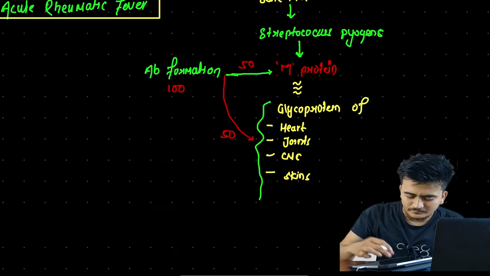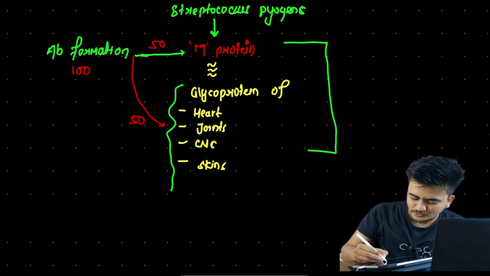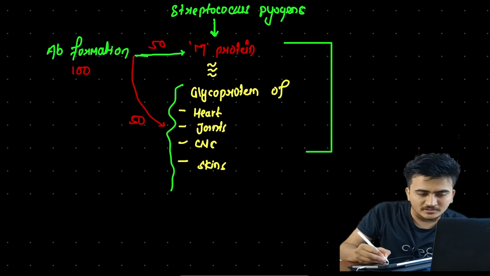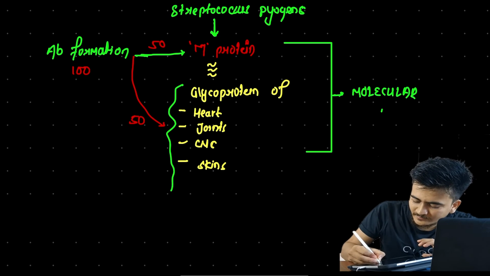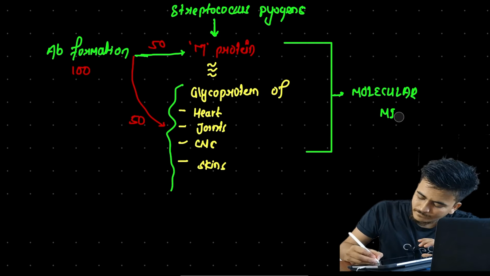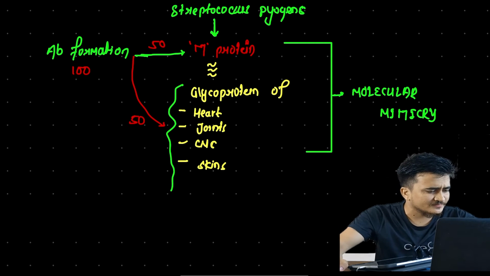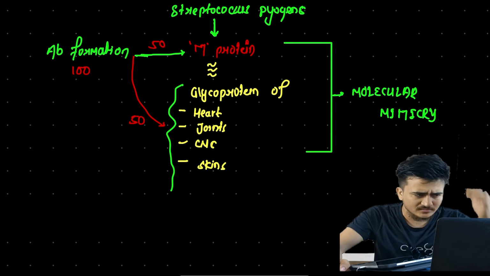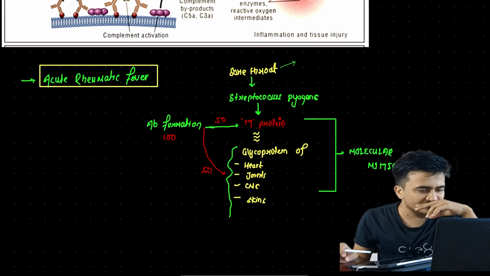Since there is similarity between M protein and these glycoproteins, this condition is called molecular mimicry. Because of this, the condition of acute rheumatic fever arises.